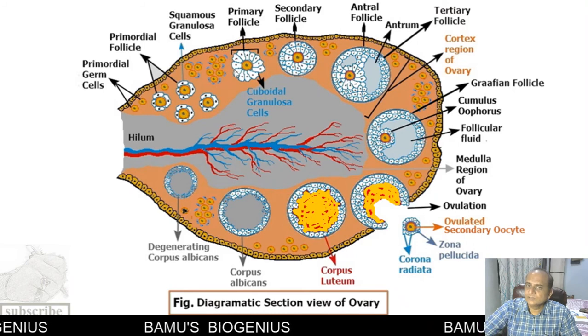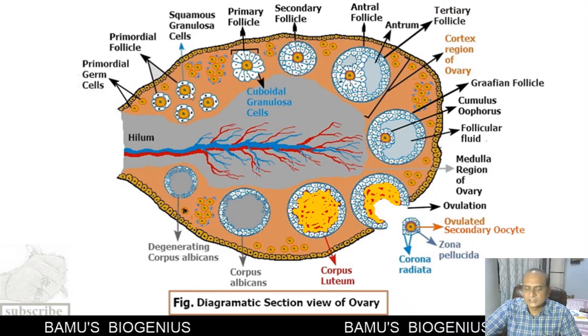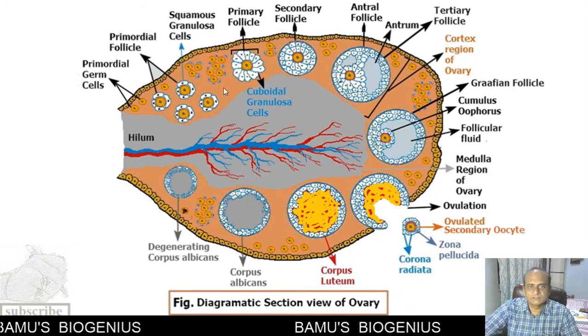So let us see only one here. This primordial follicle then starts to proceed towards the development, and it gets activated.